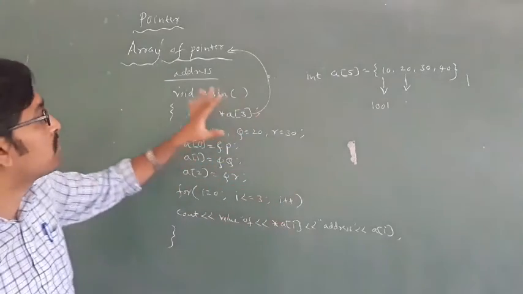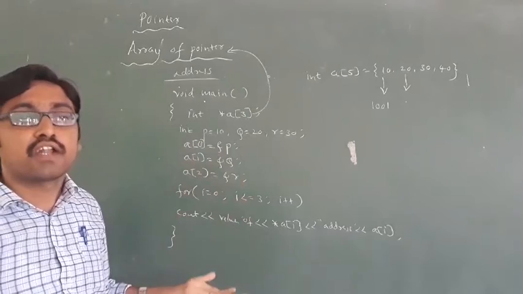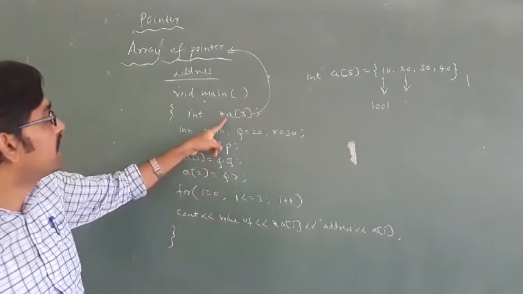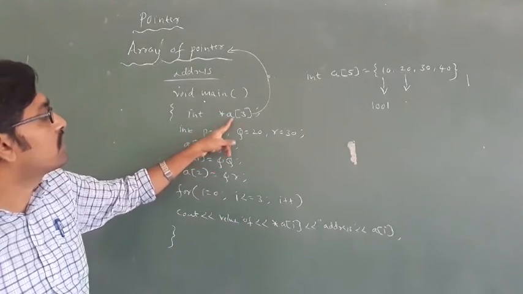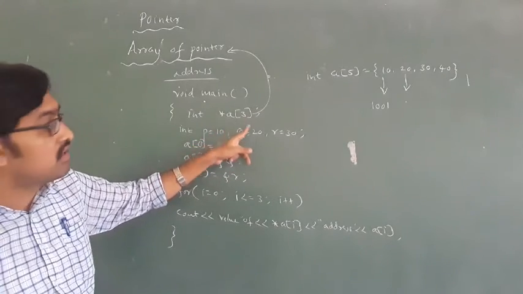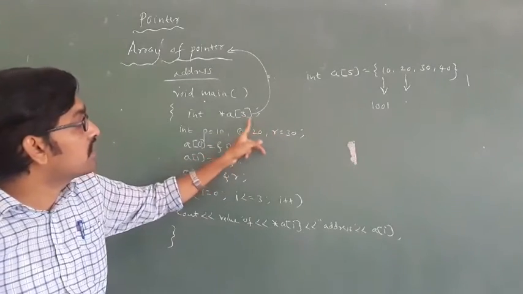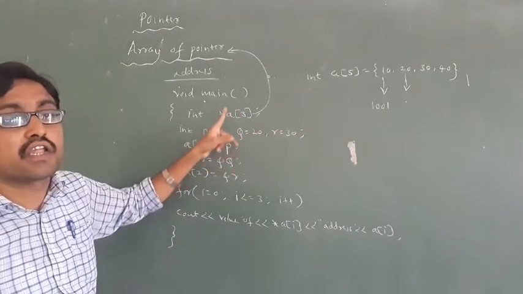Okay, this is what array of pointer is. Array of pointer means it is a collection of addresses. In a of 0, the address of 10 will be stored, in a of 1 the address of 20 is stored, in a of 2 the address of 30 is stored. This is called array of pointer.